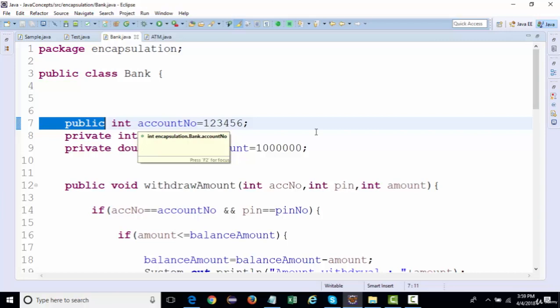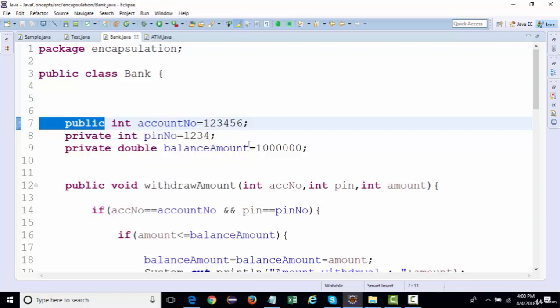At times we forget our account number, so it may ask us some important questions to retrieve your account number. We provide that information, and it can get the account number for us. So we can get the account number, but we cannot update or set the account number.